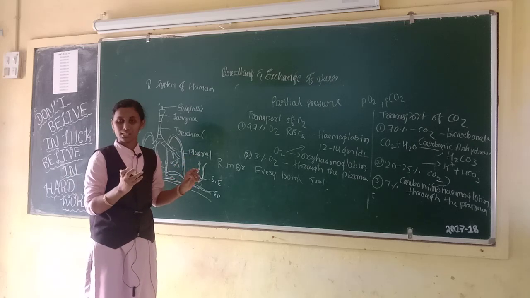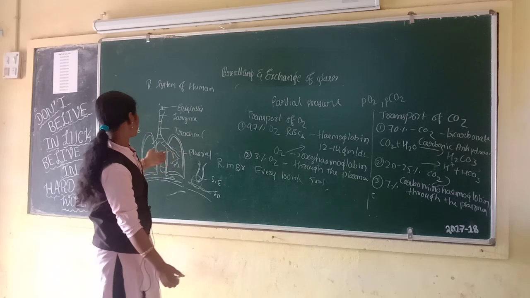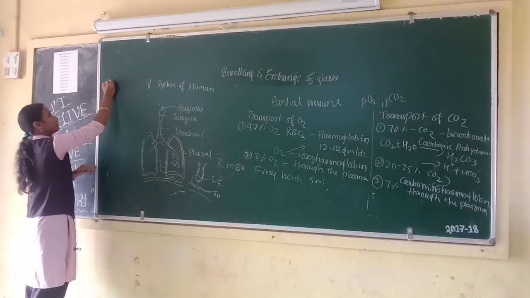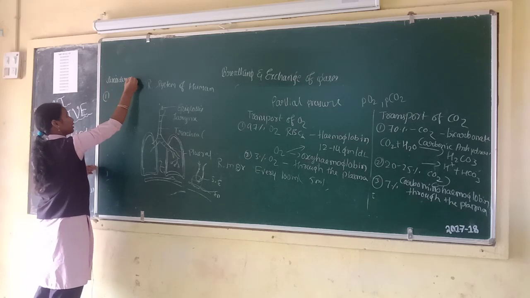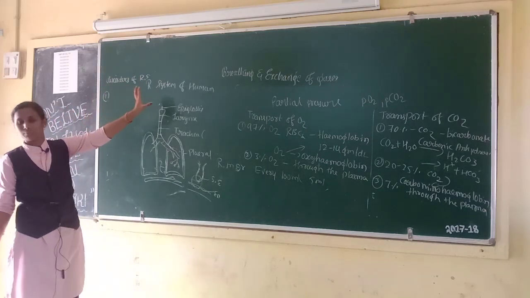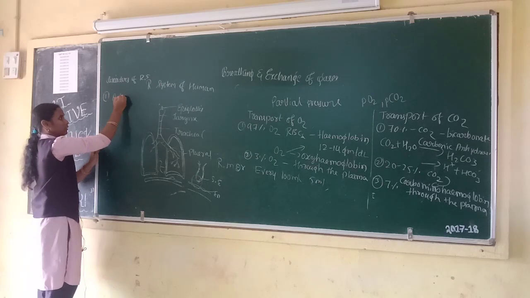Now we are going to study about disorders of the respiratory system. First one is asthma.